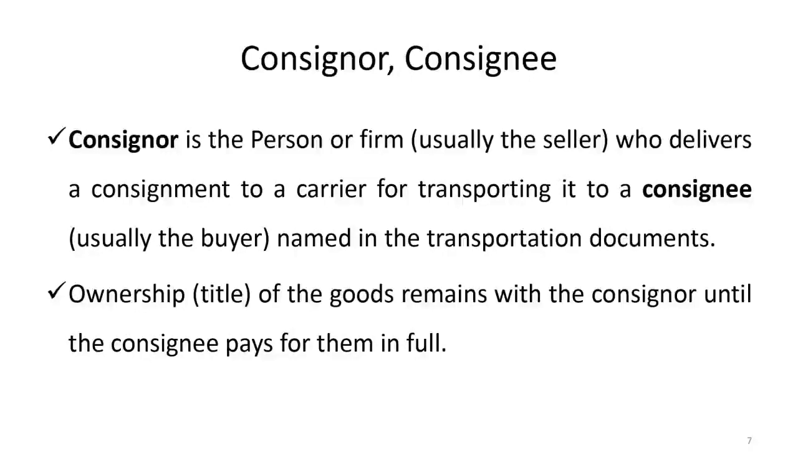It could be Zara or it could be the name of the bank of Zara, in which the documents will be drawn. So the name of the person or the institution which is given in the shipping documents, that person is going to be the owner of the shipment. So that's consignor and consignee.